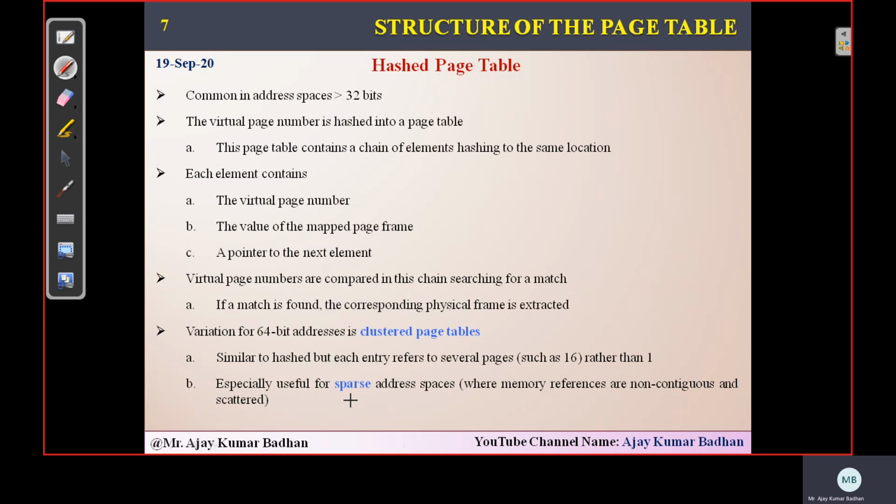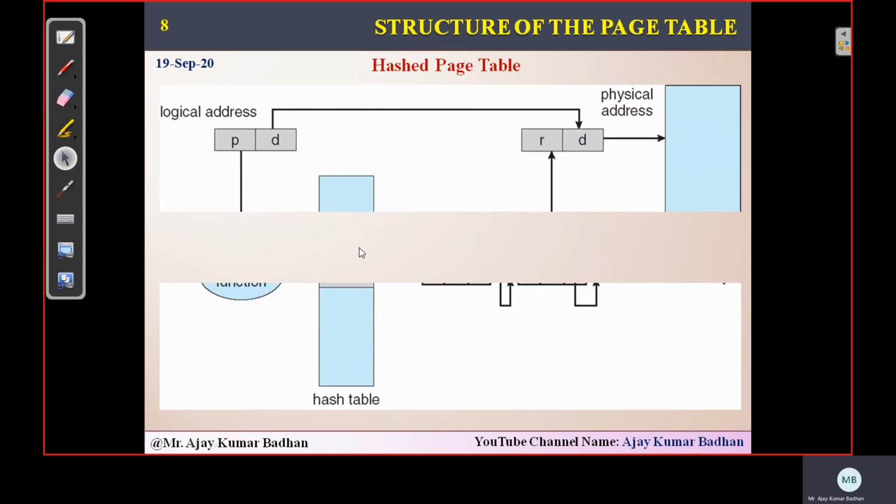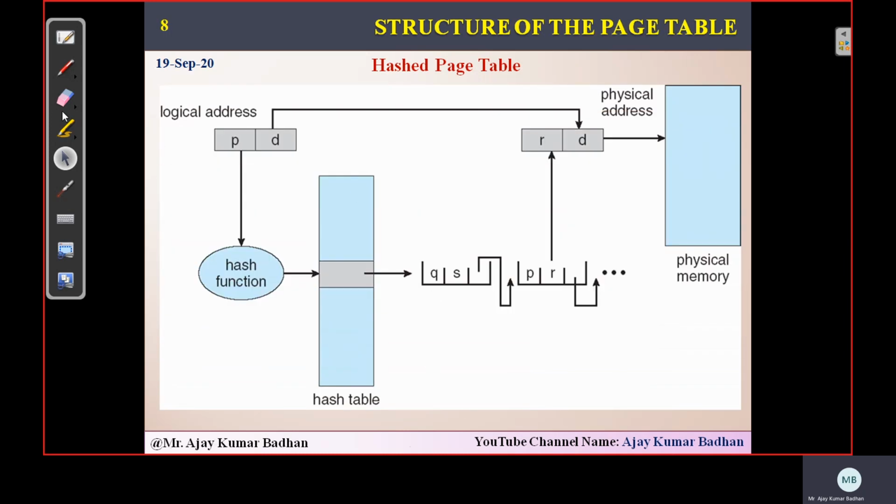Clustered page tables usually will have sparse addresses, but the only difference here is, if you talk about this particular table, now this entry, whatever the Q is there, it is referring to one page, one frame, isn't it? This page number Q refers to only one frame. But if you talk about the second one, this clustered page table, that will be representing multiple pages, not a single one.